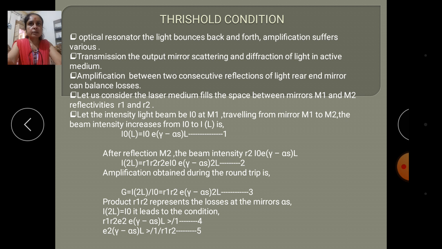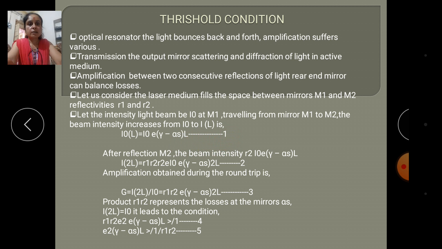The mirrors are separated by the distance L. The intensity of the light beam at M1 is I0. Traveling from mirror M1 to M2, the beam intensity changes from I0 to I(L), given by I(L) = I0 exp[(gamma minus alpha s) L].